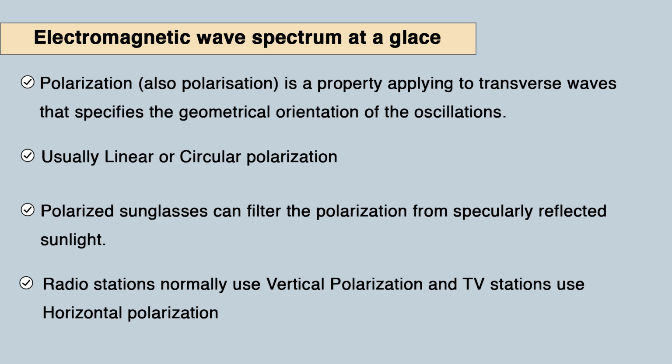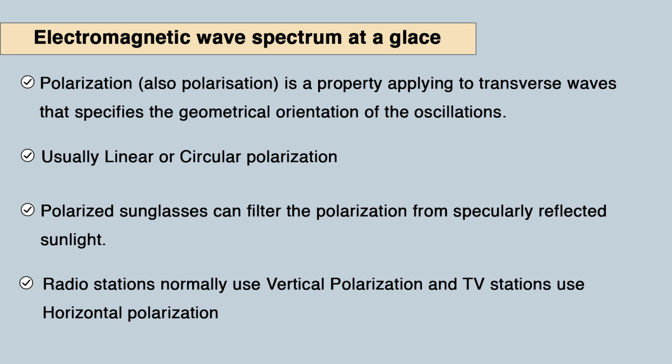And we have the concept of polarized sunglasses, which we use as sunglasses. So, what is the function of the sunglass? It filters the light. How does it filter? Because it works as a polarizer. So, sunlight comes to our sunglass with different oscillations in different directions, and the sunglass just allows the light which is oscillating in one specific direction, meaning unpolarized light is converted into polarized light, where the oscillation is in a specific direction. So, its intensity is reduced because of this.